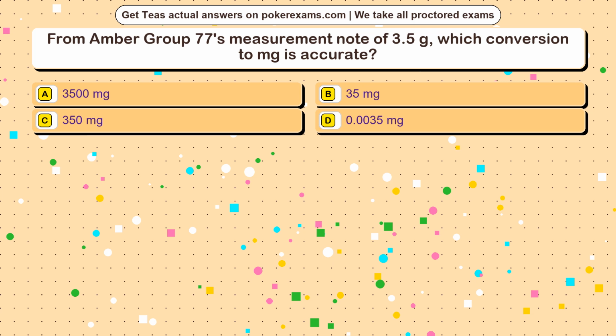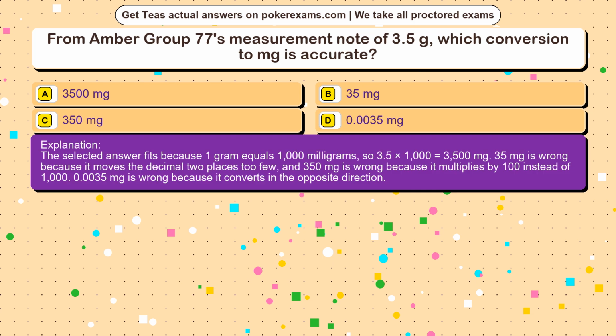The correct answer is option. The selected answer fits because 1 gram equals 1,000 milligrams, so 3.5 times 1,000 equals 3,500 milligrams. 35 milligrams is wrong because it moves the decimal 2 places too few, and 350 milligrams is wrong because it multiplies by 100 instead of 1,000. 0.0035 milligrams is wrong because it converts in the opposite direction.